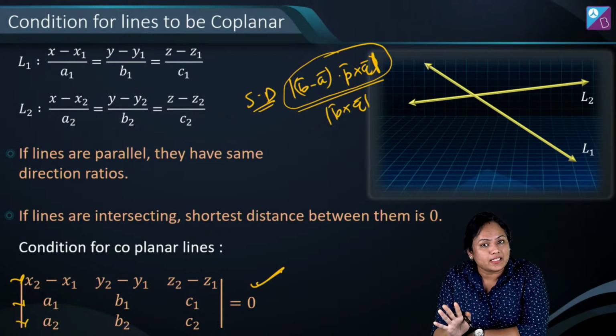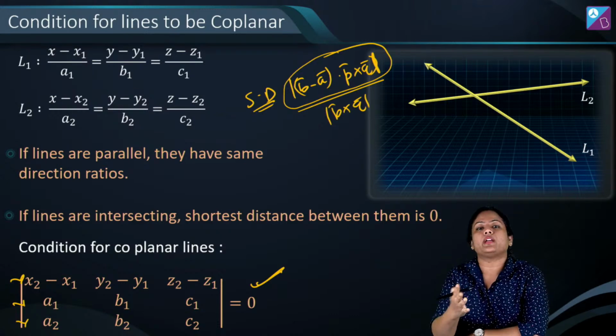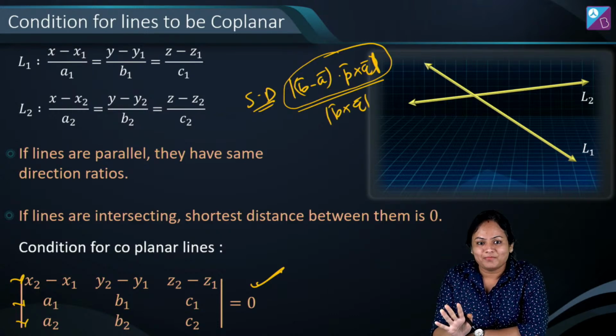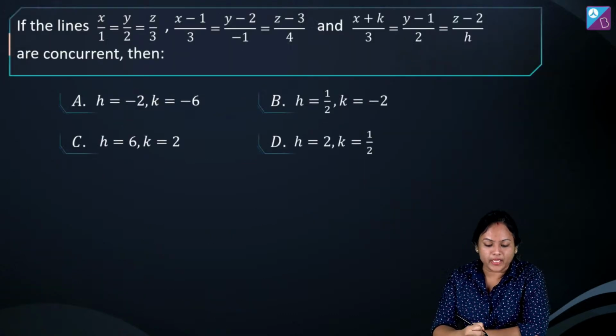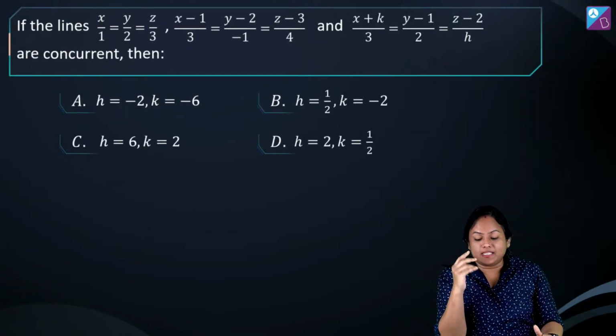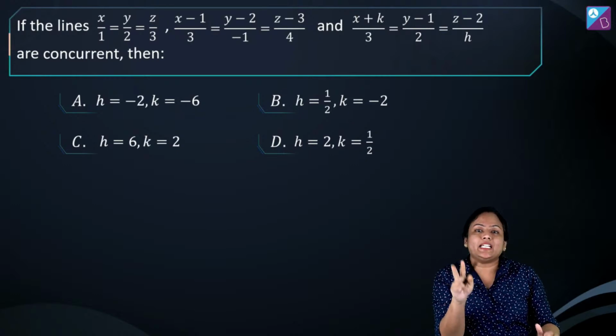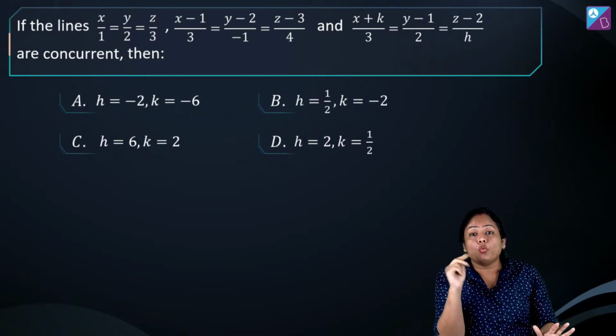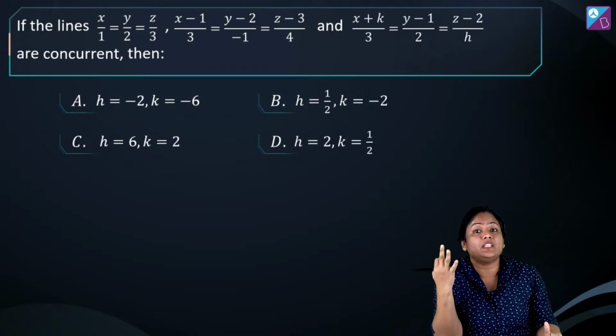Parallel lines हम directly देख सकते हैं. And if the lines are skew, you can find the shortest distance. All right? Okay. Now, अब suppose जैसे ये वाला सवाल है, ठीक है, दो lines के लिए तो मैंने बता दिया how you have to solve it. What happens when you are given 3 lines?